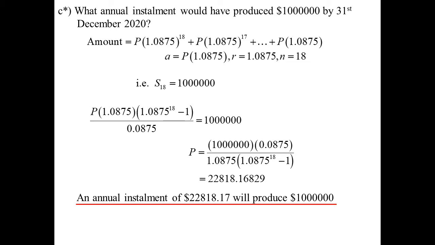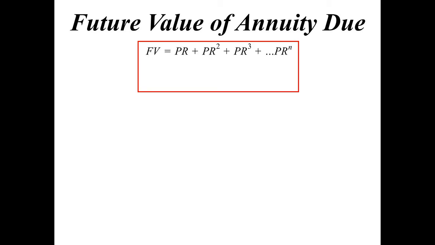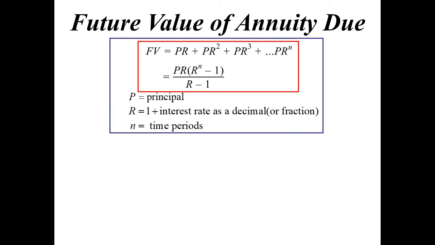I guess the key to these questions is the original setup, how you can get to that geometric series. Once you've got the geometric series, it's just like the problems we were doing yesterday. It's solving a geometric one. Okay, so future value of an annuity due. The future value will be the sum to n terms. Now you can't actually quote that formula. You've got to set it up and create the series. But basically that's what it is, isn't it? The future value is the sum of all those terms. P is our principal, R is our interest rate, and n is our time period.